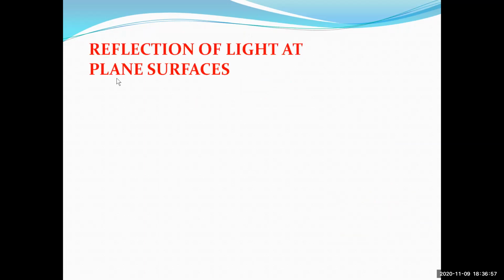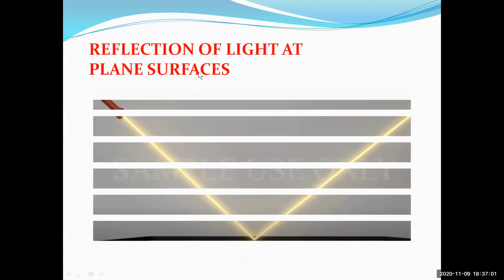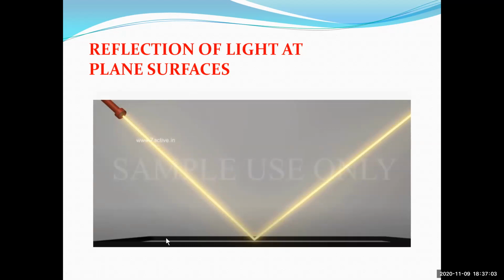Reflection of light at plane surfaces. Now, what do you mean by the reflection? This is the plane surface, where we are using a mirror here. Now, what is happening on this mirror? If the light is falling on this mirror, what is happening?